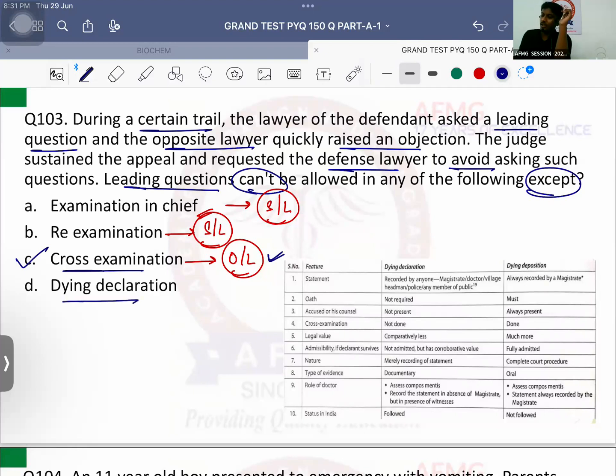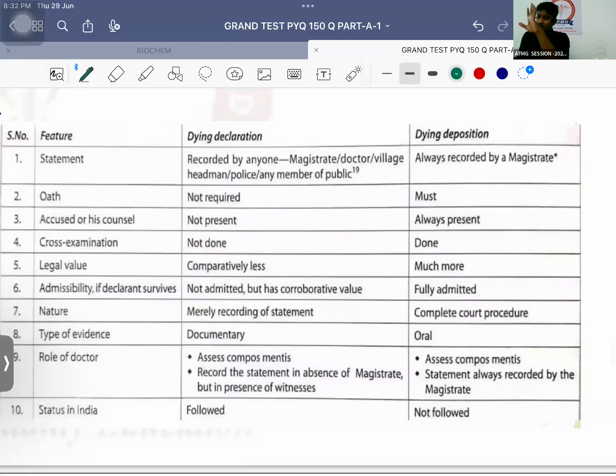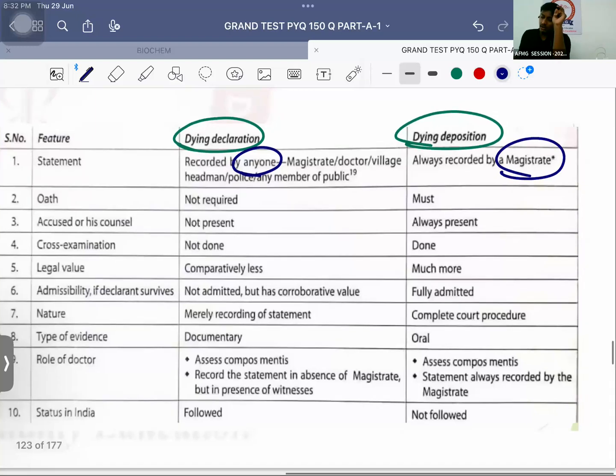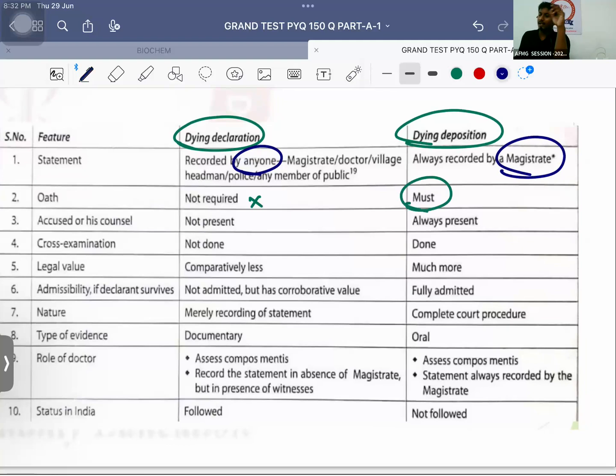तुम बोलोगे dying declaration. Please remember dying declaration and deposition. Important याद रख लो बस. Dying declaration and deposition is the recording of a statement of a person or a victim who is dying. ठीक है? At that time, dying declaration can be recorded by anyone, police, doctor, magistrate. But deposition is always and always recorded by a magistrate. Oath is not required in declaration, but it is always required in deposition. Defense lawyer or the accused should not be present in declaration, but should always be present in deposition. Cross examination is not allowed in declaration क्योंकि opposite sided lawyer ही नहीं है ना भाई. So it is only done in cases of deposition.